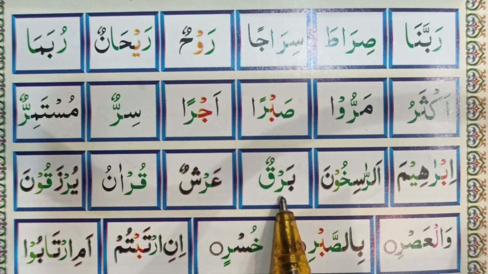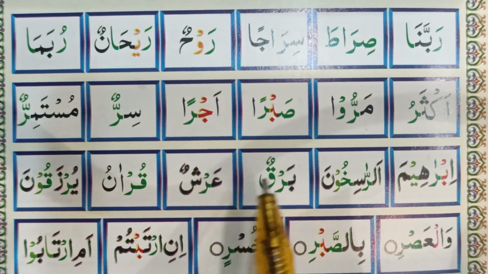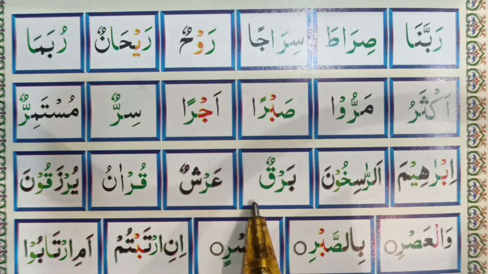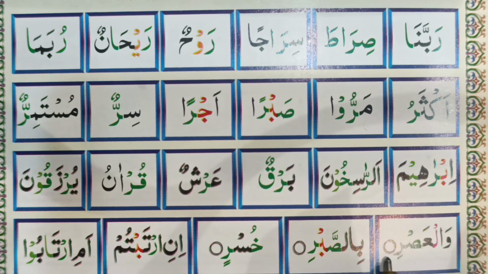Second rule is when you see the ra has jazm on top, look at the previous letter, it should be zabar, or maybe the pesh, then you can make thick sound. Third rule is that when you need to pause on a ra, you will look at the previous letters. If there is a jazm on the previous one, then look at the most previous one. If it has a zabar or pesh, then make thick sound when you need to pause.